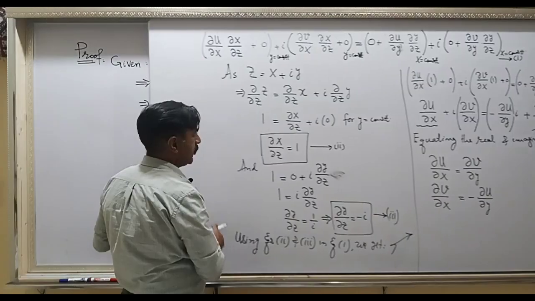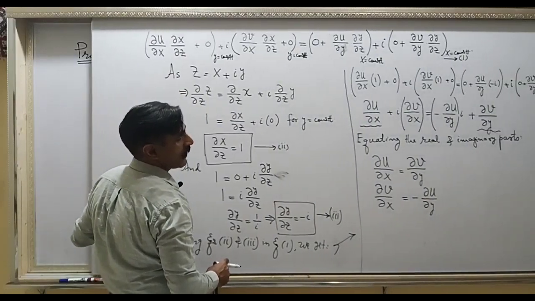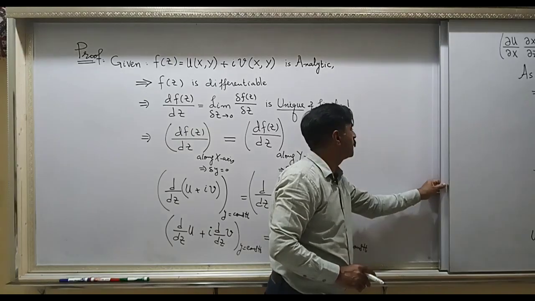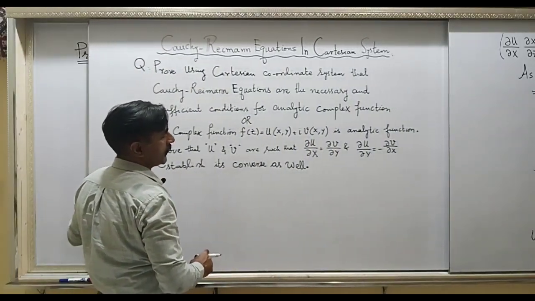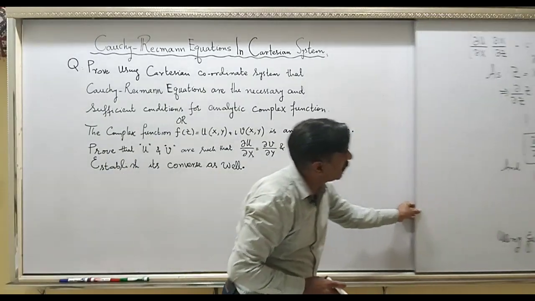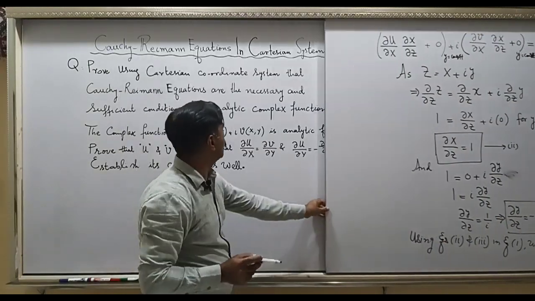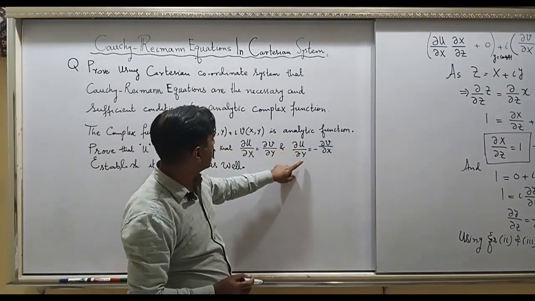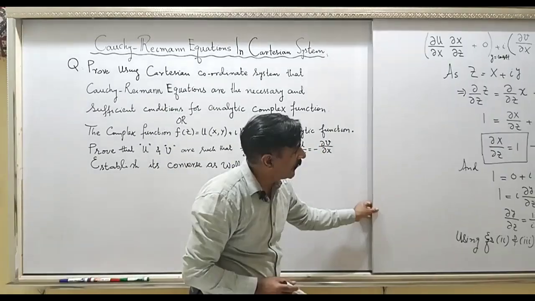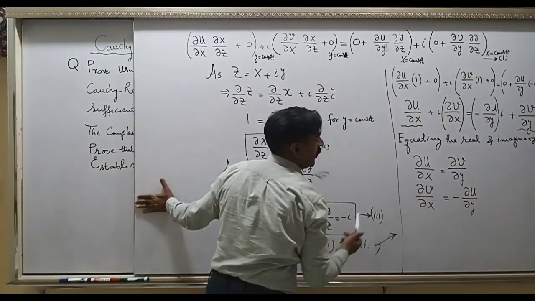Let's check. These are the same as you were asked in your statement, right? Let me check the statement. Yes, u by x equal to v over y. This is u by x equal to v over y, and the other one is u over y equal minus v by x. Here you have u over y, and minus v by x, you can take the minus sign here.